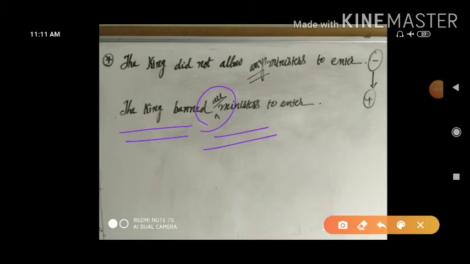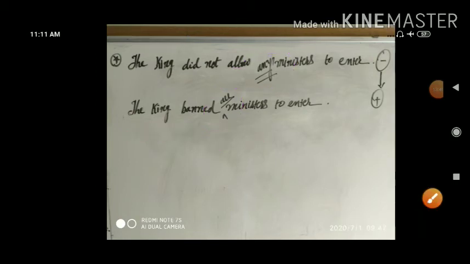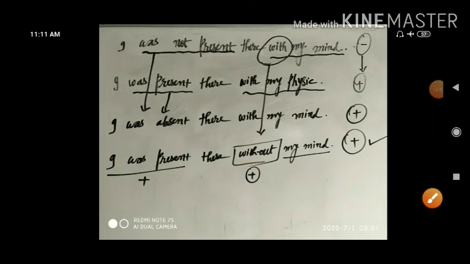Not a single minister was allowed, means all the ministers were banned. Got the idea? This is a special variety with any and with all. This you will keep in your mind when you are going for affirmative into negative, negative into affirmative. We'll go for the next one. Pay attention here exactly.